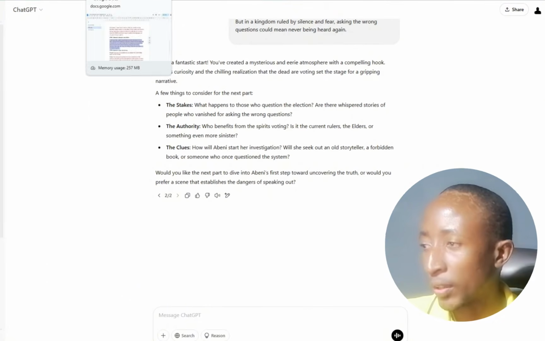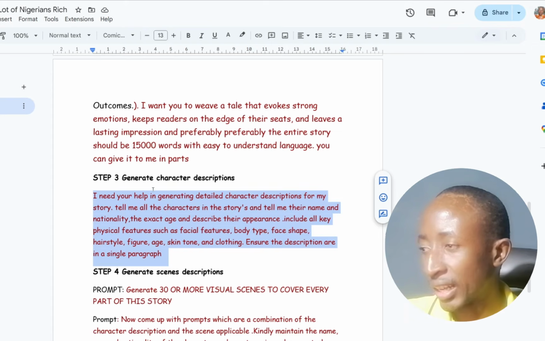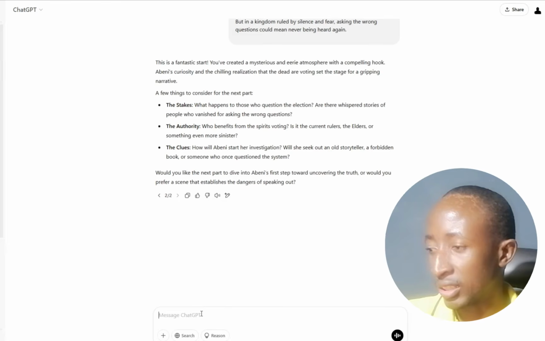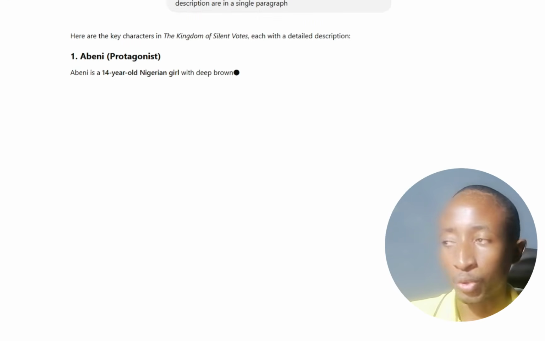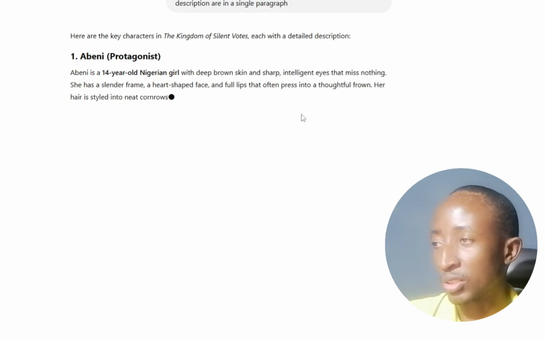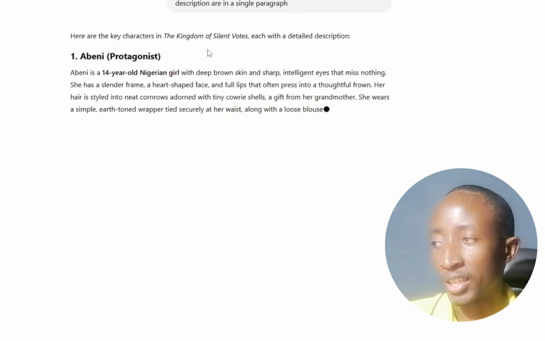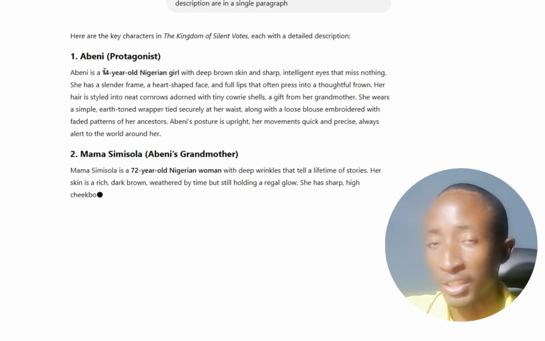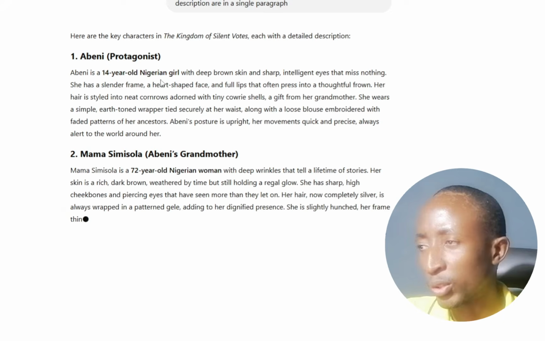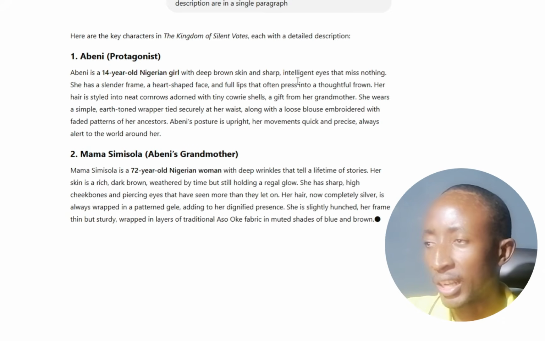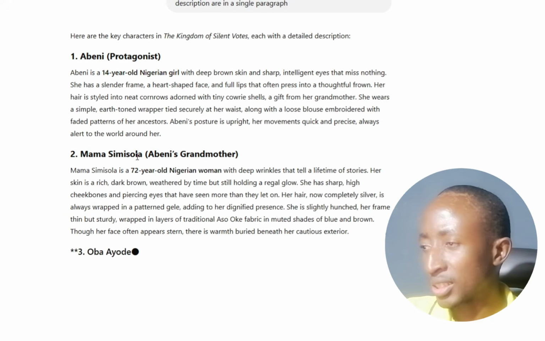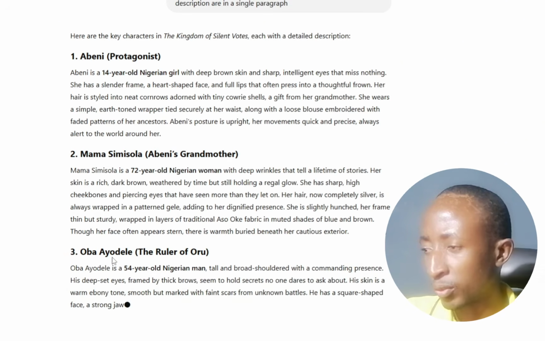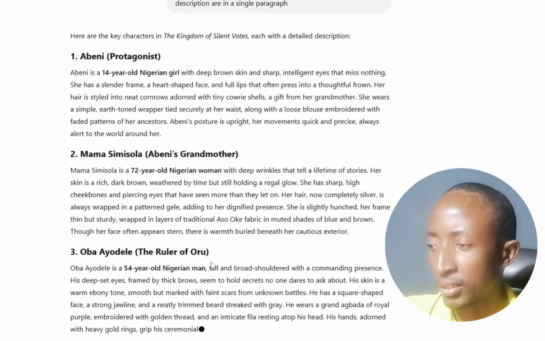Now once I have that story, what I'll do is copy this, like generate character descriptions for the story. So I'm just going to paste it right here. Since I've already pasted the story, it will recognize it. So here you can see it already knows I'm talking about the Kingdom of the Silent Voters and the like. So you can see we have Abeni, who's the protagonist. This is our main character, a 14-year-old Nigerian girl with deep brown skin and sharp features. Then we have Mama Simisola, that's the grandmother. We have Oba Ayodele, the ruler of Oru.